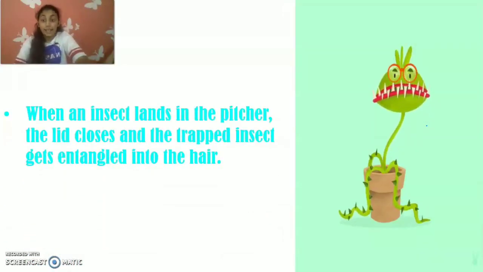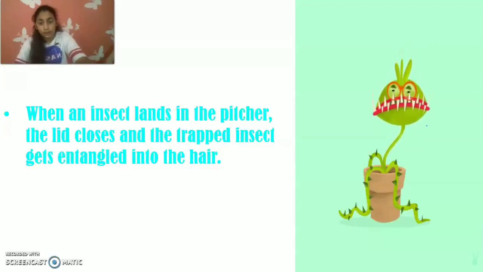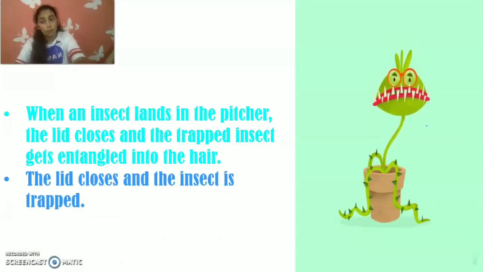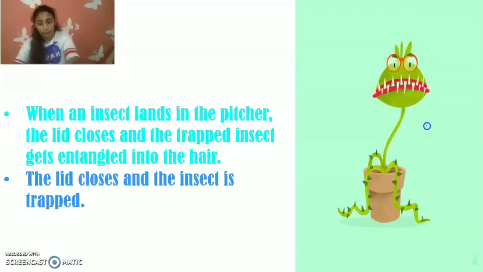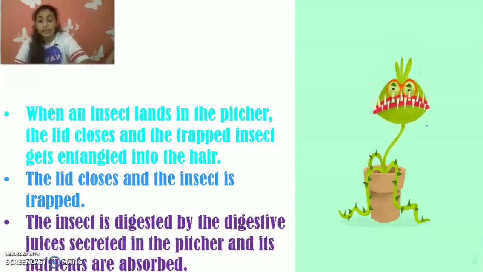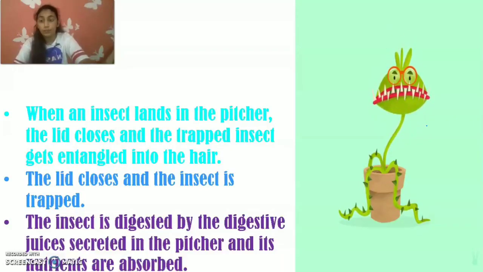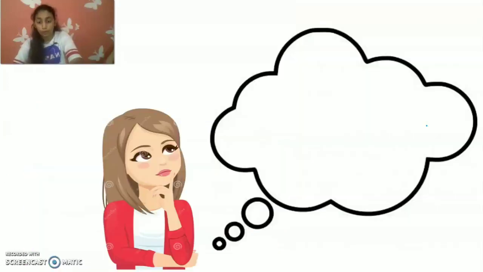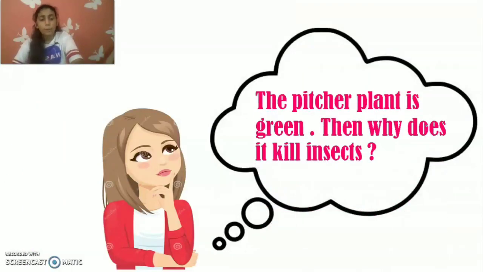When an insect lands in the pitcher, the lid closes and the trapped insect gets entangled into the hair. The lid closes and the insect is trapped. Then the insect is digested by the digestive juices secreted in the pitcher, and its nutrients are absorbed. The pitcher plant is green. It can do photosynthesis as well. Then why does it kill insects?